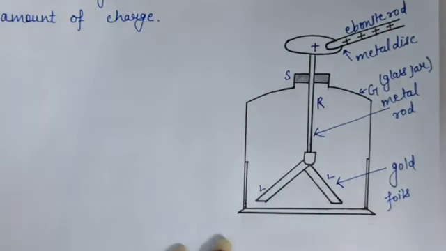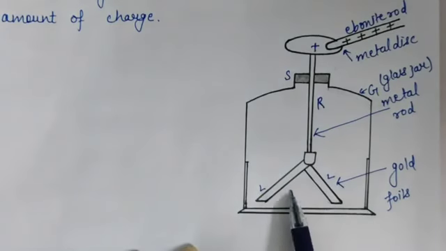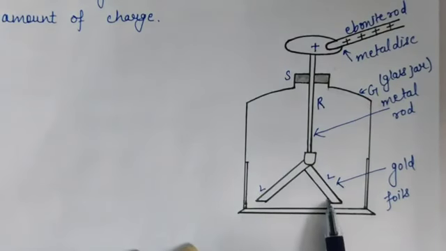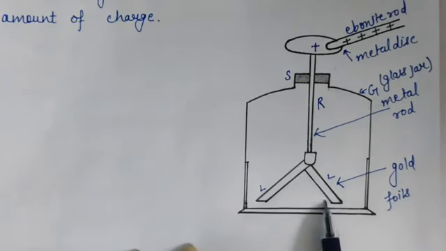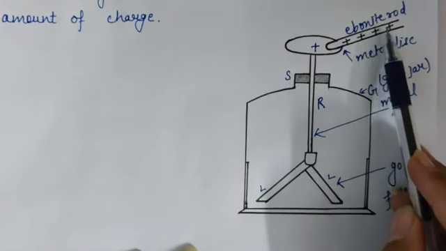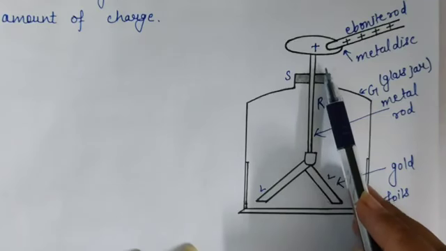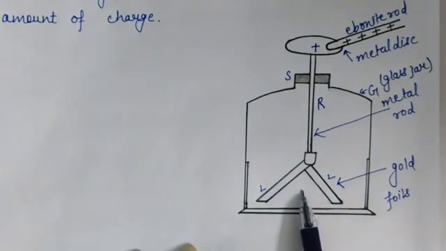Now you will observe that the gold foils inside the electroscope diverge, meaning they move away from each other. This happens because on touching the charged ebonite rod with the metal disc, the charge flows from the rod to the gold leaves.